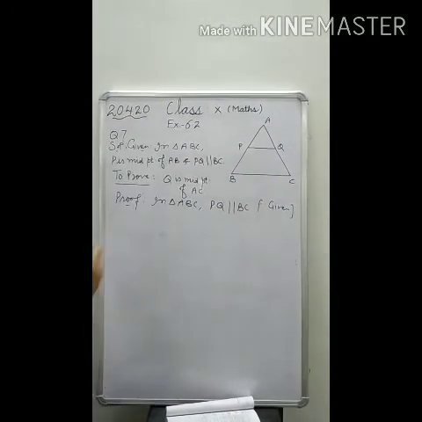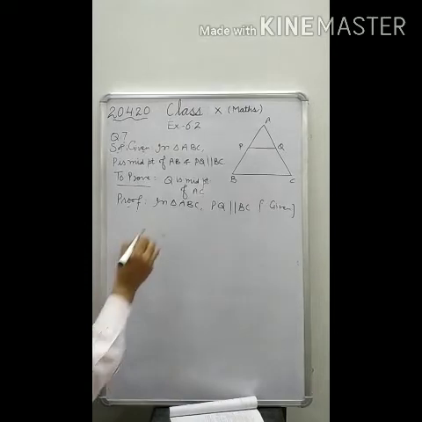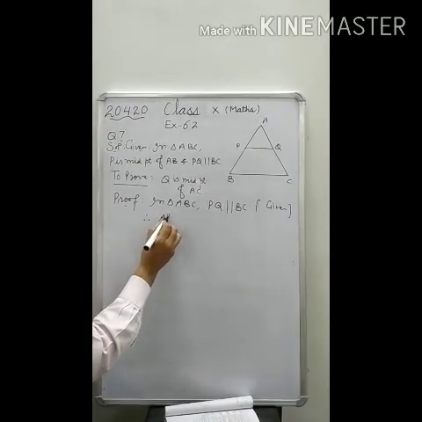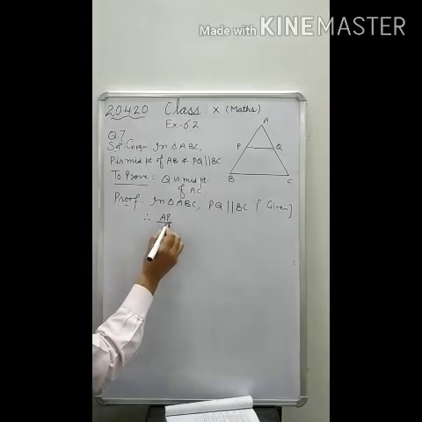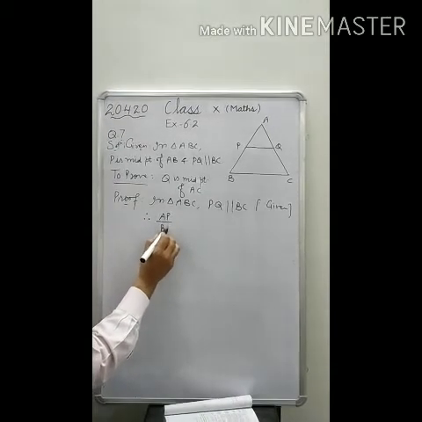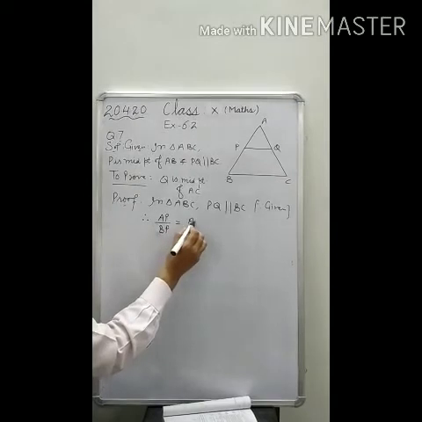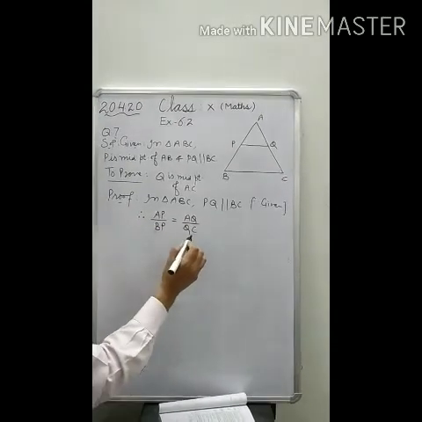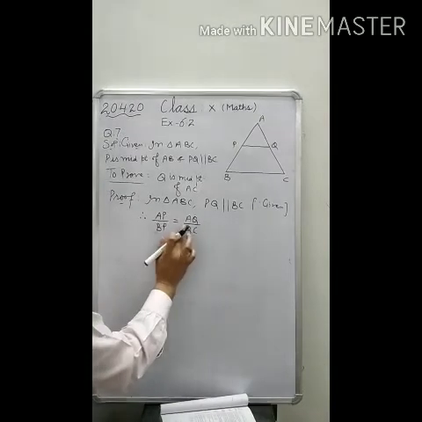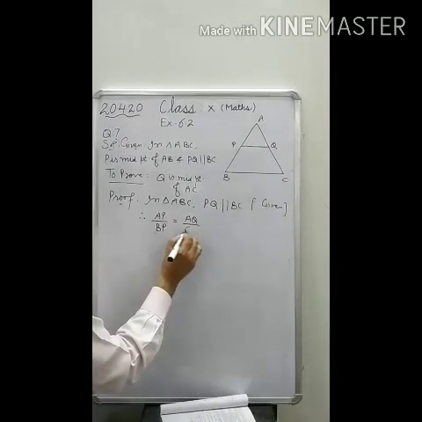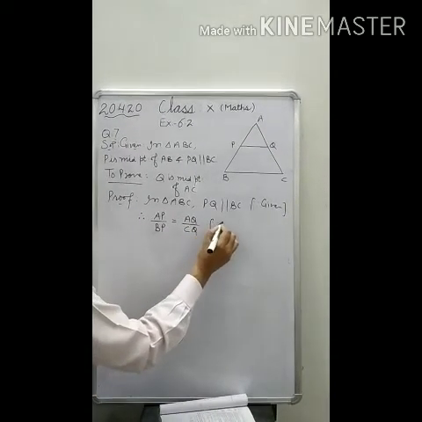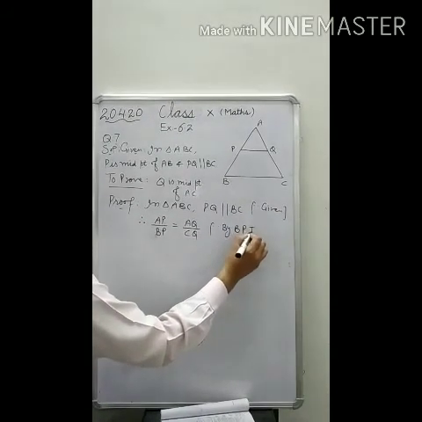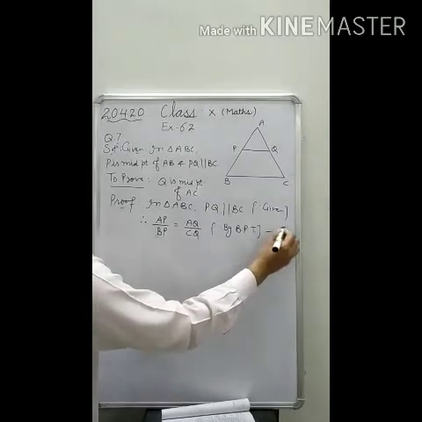Now if PQ is parallel to BC, therefore AP upon BP will be equal to AQ upon QC, or CQ, anyway you can write. Why is it so? Because by BPT. This is equation number 1.